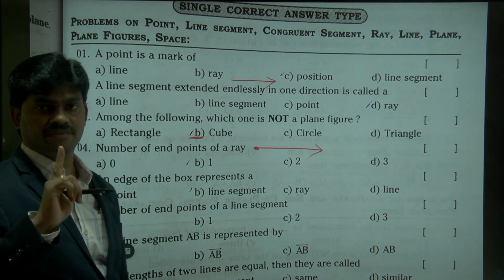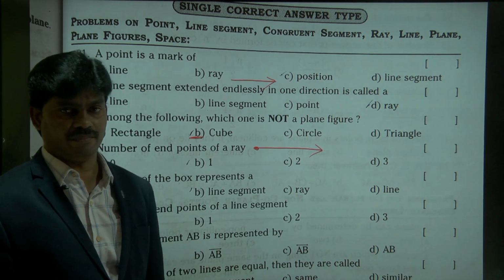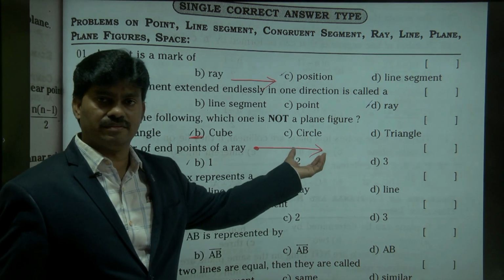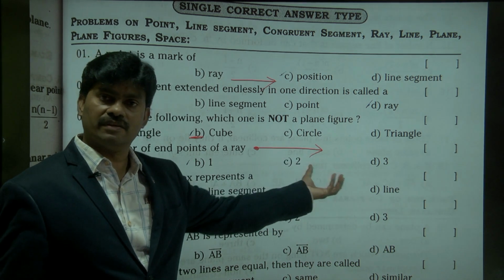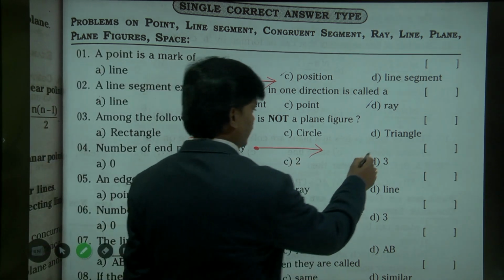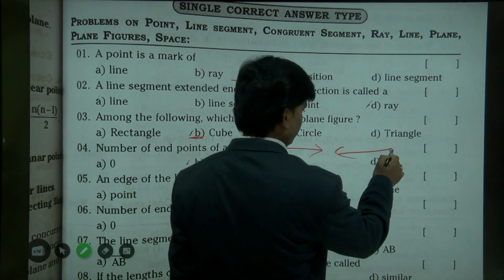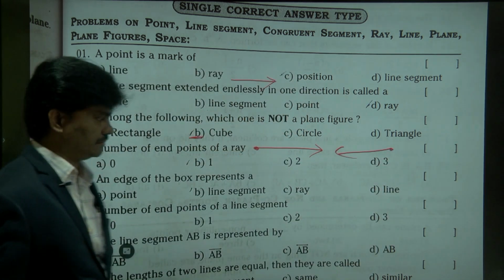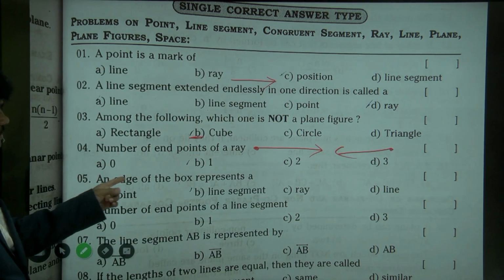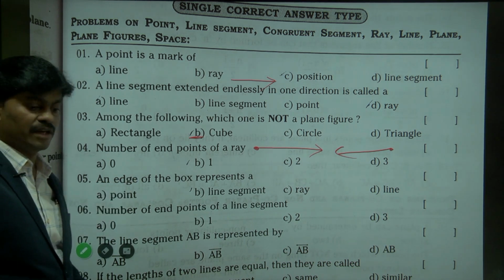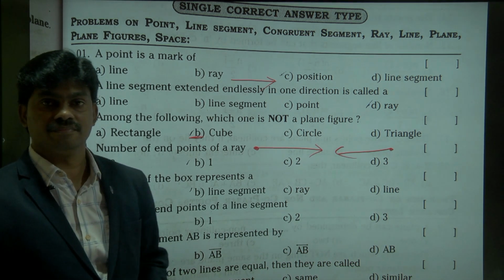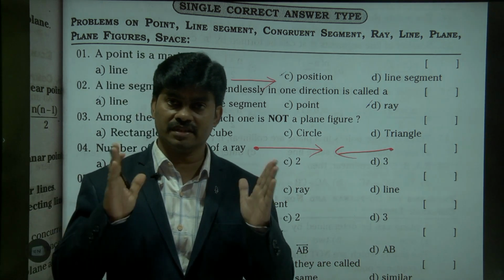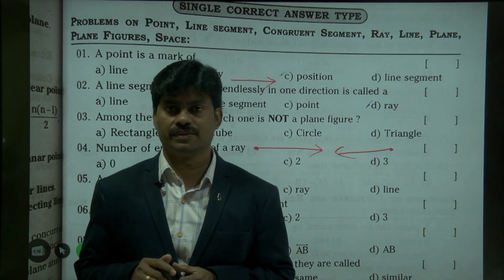Only one endpoint we have here. On the right side we don't have an endpoint, it goes endlessly. Suppose if I draw to the left direction, it will come like this. An edge of the box represents? Yes, line segment, because that is a definite length, we can count.